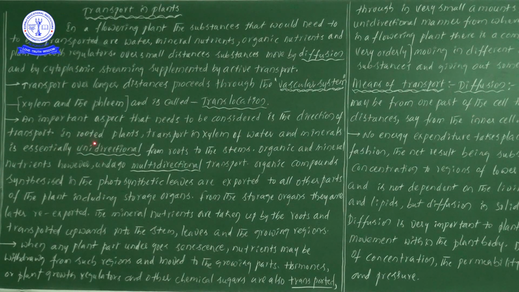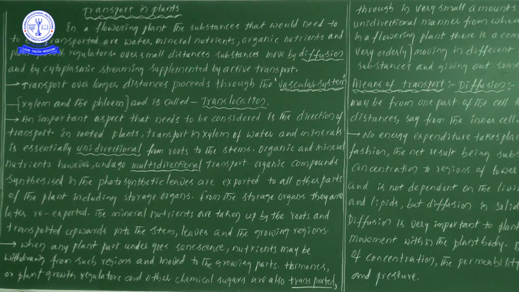That's why, in rooted plants, now one example we are taking. In rooted plants, transport in xylem of water and minerals is essentially unidirectional. Rooted plants are plants in the soil. If you take one plant, we can observe so many parts: roots are there, stem is there, leaves are there.